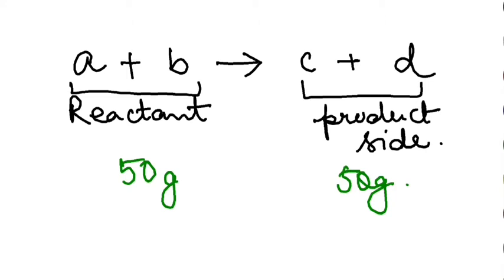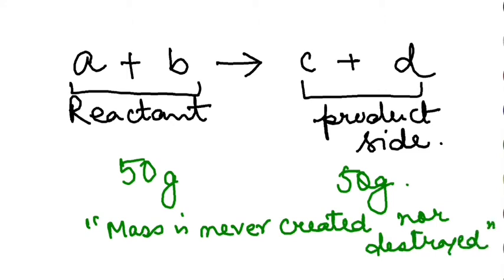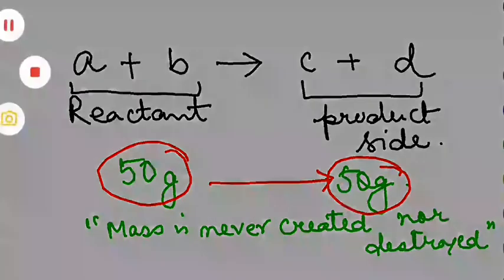The other way to put this thing: mass is never created nor destroyed. What it simply means is that this 50 gram will become 50 gram. There is no loss, there is no more creation also. Nothing is created, nothing is destroyed, 50 gram becomes 50 gram. So that is the law of conservation of mass in simple words. Alright, you must have understood this one.